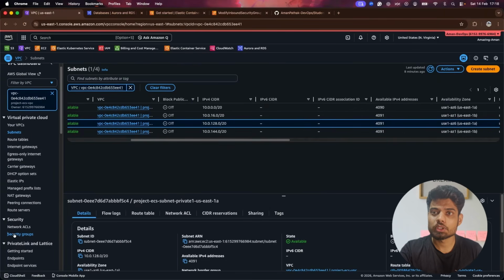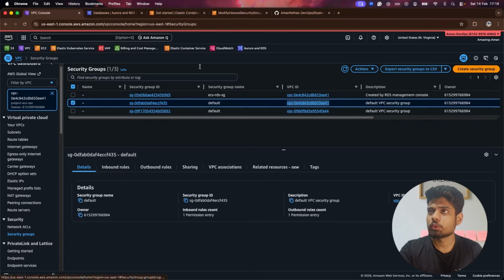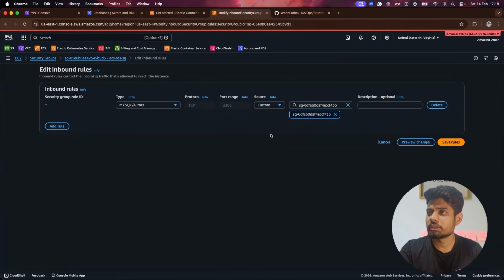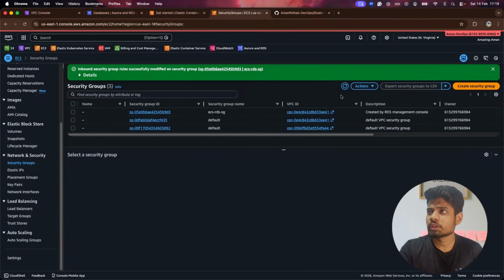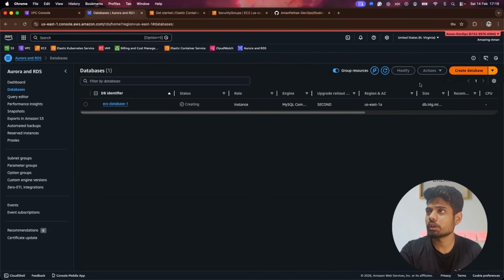So I'll just go to the security groups, and here we can see the VPC ID. Okay, this is our VPC, so yeah, this is the correct security group. So I'll click on save rules, and we have set up our RDS security group. So let's see whether the RDS cluster is created or not. I'll just refresh it, and it is coming up, I can say now.